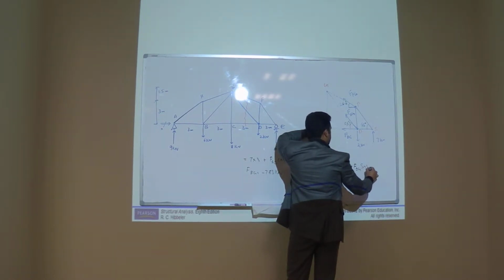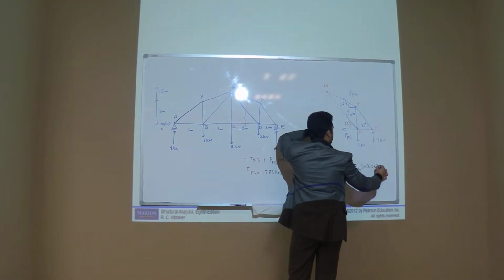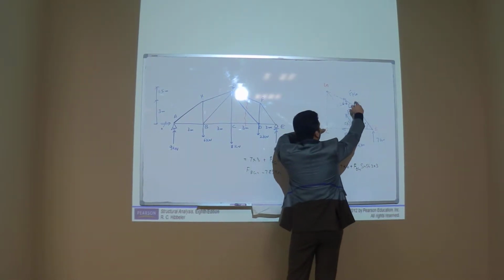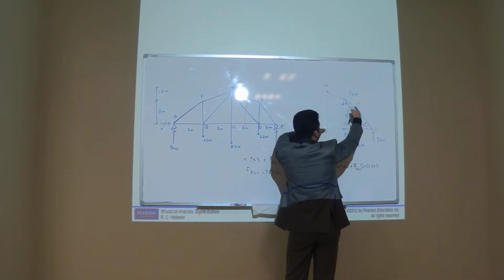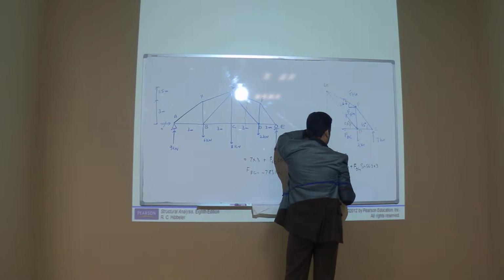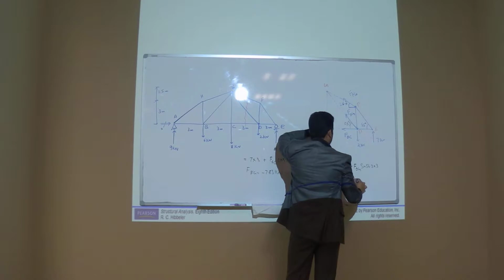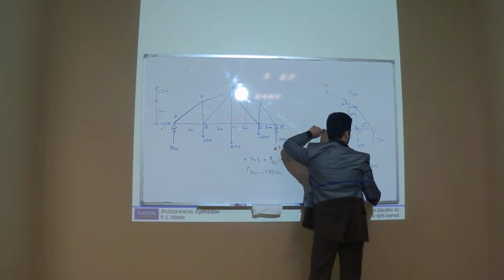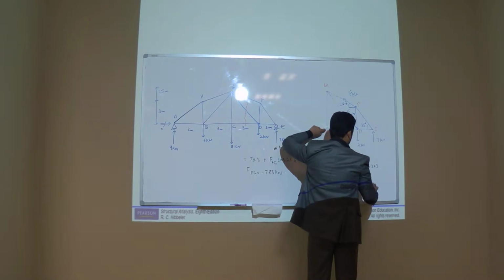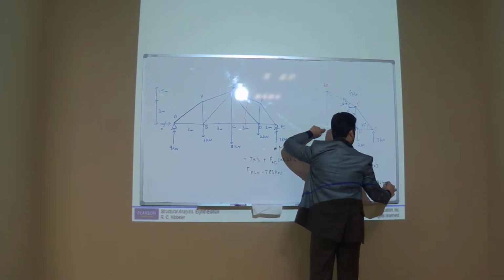sine 56.3 into 3. And now there will be two components of this force, FFG. Both components will produce counterclockwise moment, so you can take plus FFG cosine 26.6 into 3, plus FFG sine 26.6 into 3.